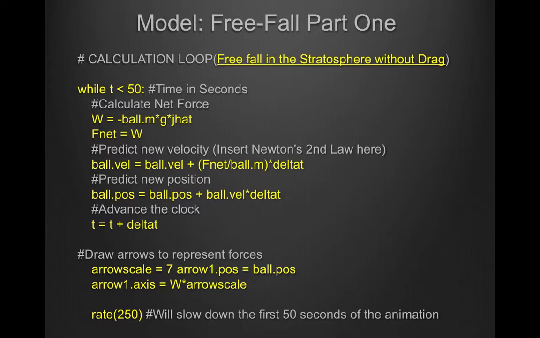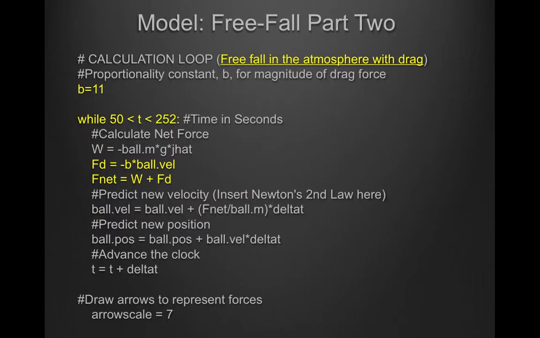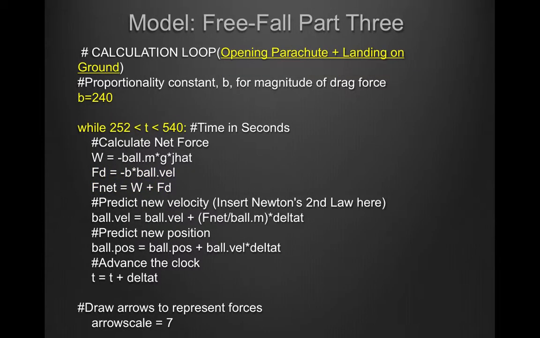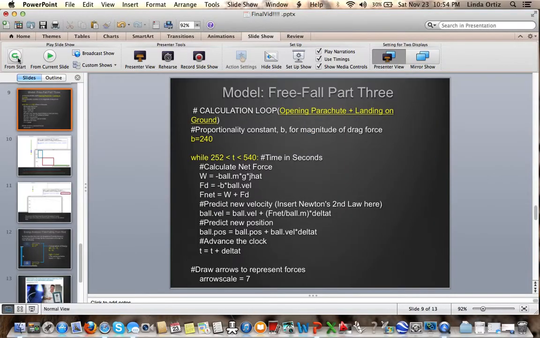For the second part of the freefall code, I highlighted the changes. Here is where drag force comes in, so the b constant is specified. Here it's 11. The time has changed here, and of course the net force is weight plus drag. For the final and third part, the b has changed greatly since this is where he opens up his parachute, so now it's 240 in order for him to get to the ground, and there's a change in time. I will now show the Python animation.